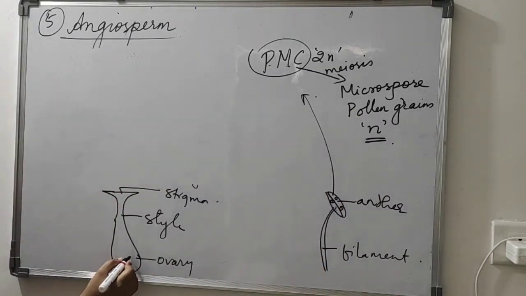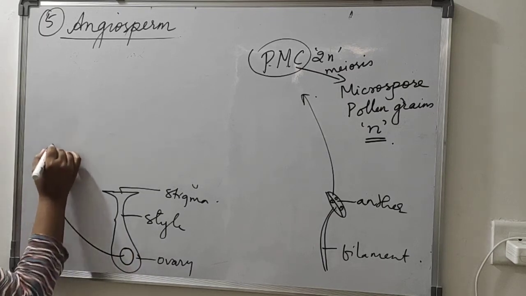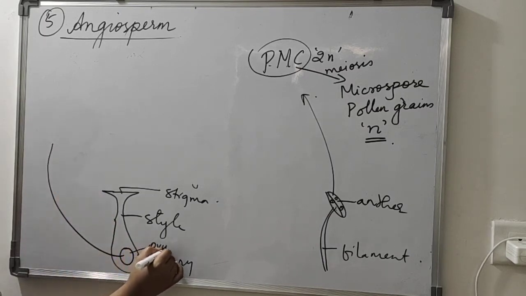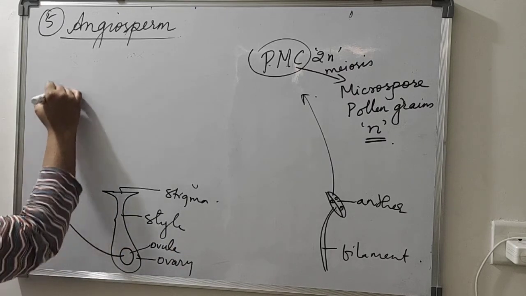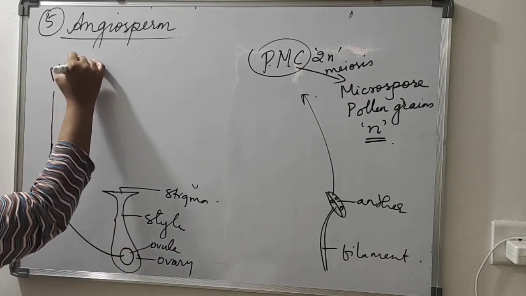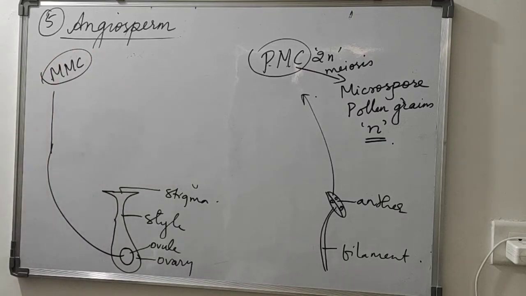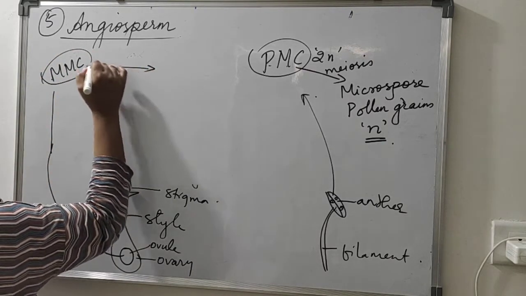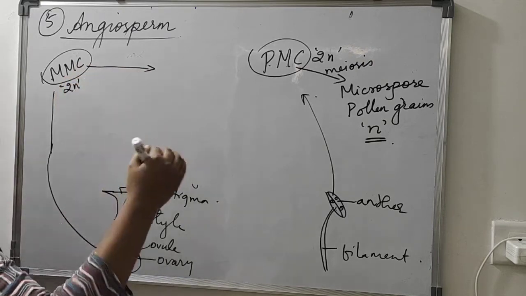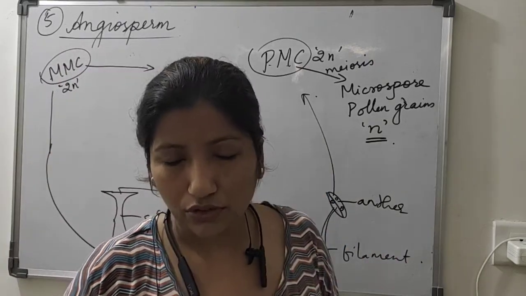Now here in the ovary we have an ovule inside. Inside this ovule we have the megaspore mother cell, which is diploid. Diploid means having two sets of chromosomes.